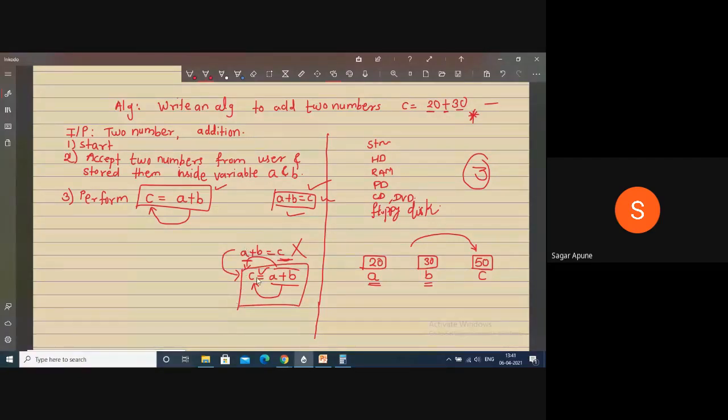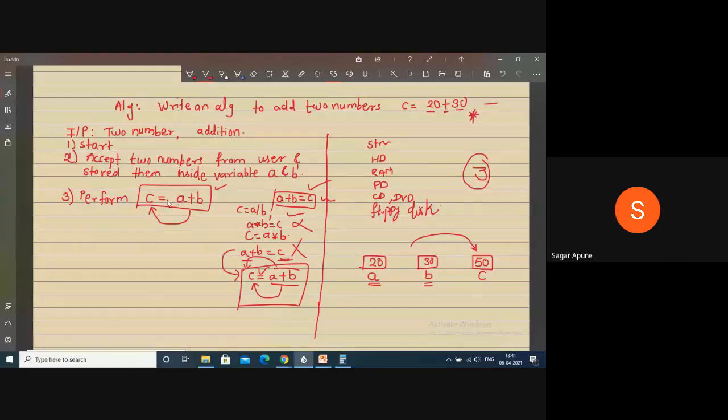Okay, if I want to do multiplication, so A into B is equal to C. Is it correct? No. You have to write C is equal to A into B. Same in division, C is equal to A divided by B. Okay, always keep this in mind.